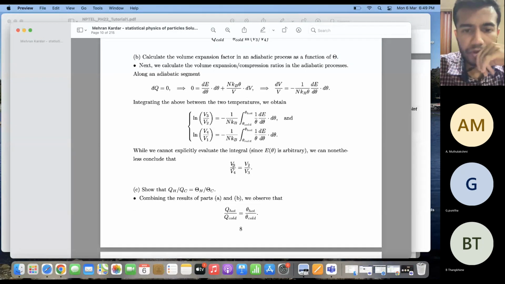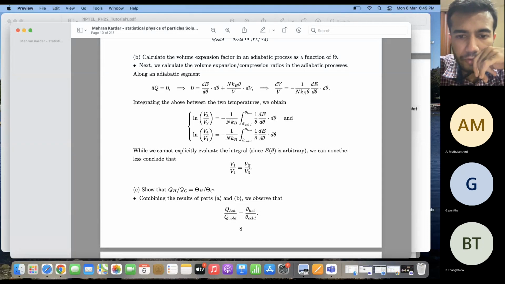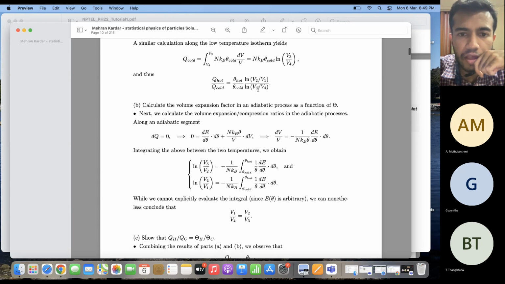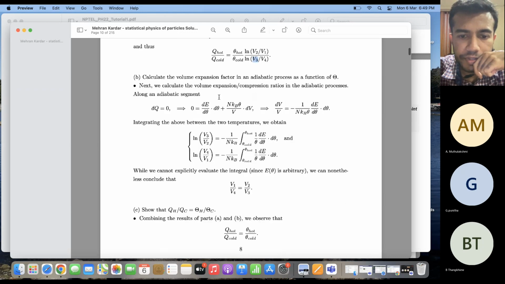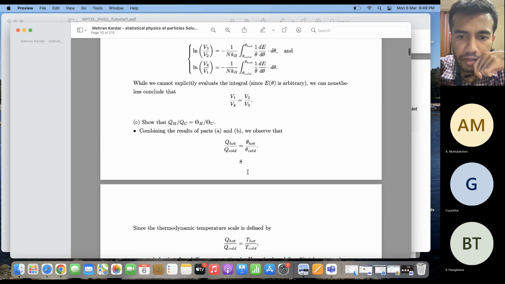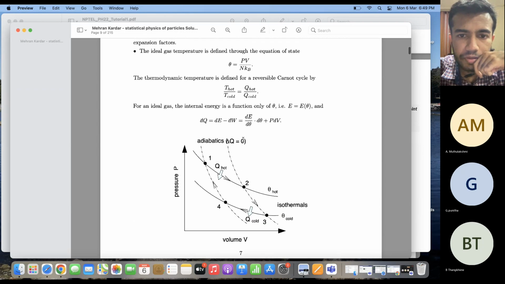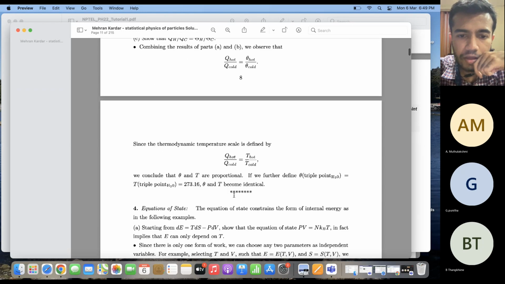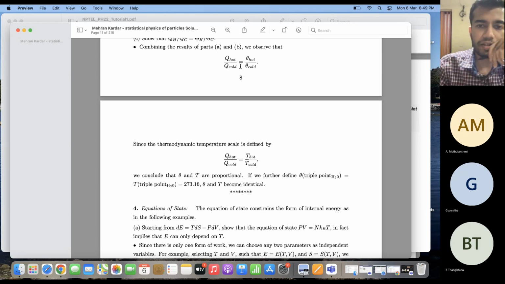All right. So if I now put this result that V1 by V4 is equal to V2 by V3 in this equation, then you will see that the numerator and the denominator cancel out because they're equal. And from that I get Q hot by Q cold is equal to theta hot by theta cold, right? And from this expression, you know that Q hot by Q cold is equal to T hot by T cold. In this way, we can actually say that the two temperature scales are equivalent. So ultimately what we get is that theta hot by theta cold is equal to T hot by T cold, right? So theta and T are proportional to each other.